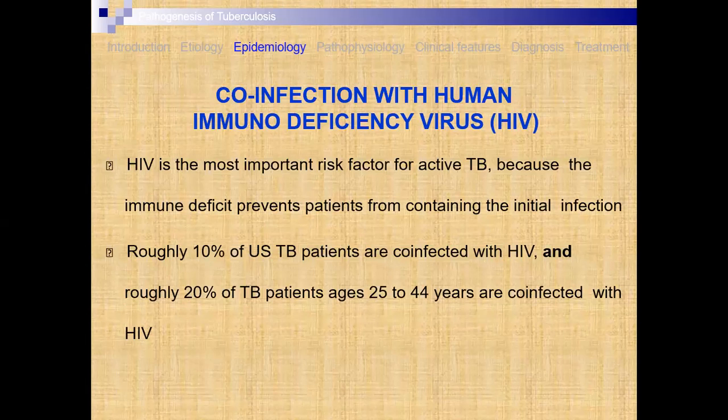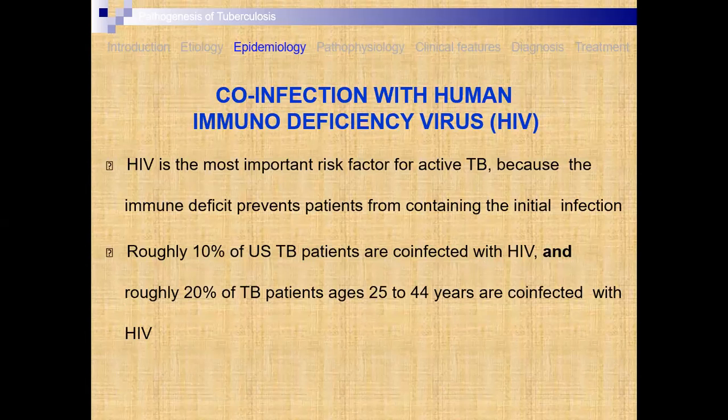Co-infection with the human immunodeficiency virus. HIV is the most important risk factor for TB, because the immune defects prevent the patient from containing the initial infections, means in an HIV patient the immune power is already less, and the infectious agents are present. So if tuberculosis enters the body of such a patient, it's very difficult to treat, because the immune power is already less in such a patient.